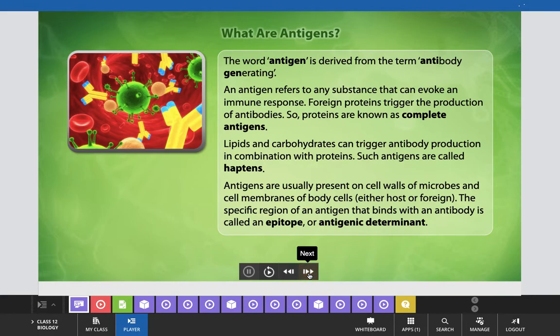Antigens are usually present on cell walls of microbes and cell membranes of body cells, either host or foreign. The specific region of an antigen that binds with an antibody is called an epitope or antigenic determinant.